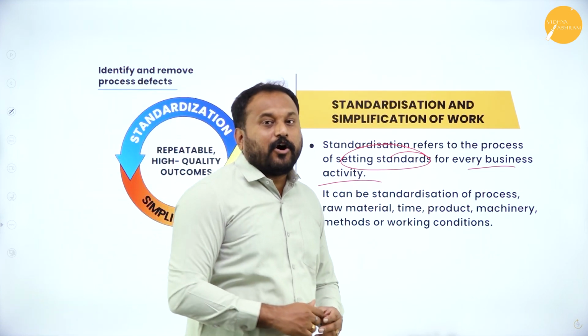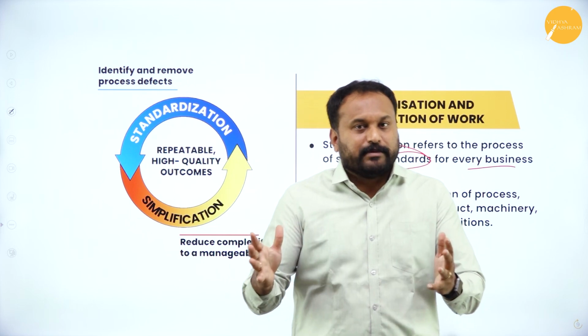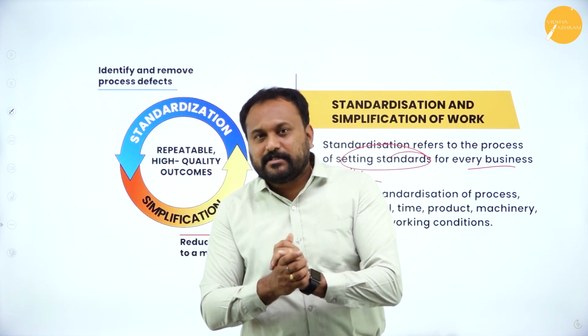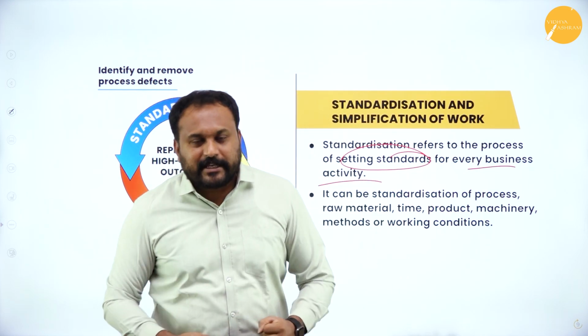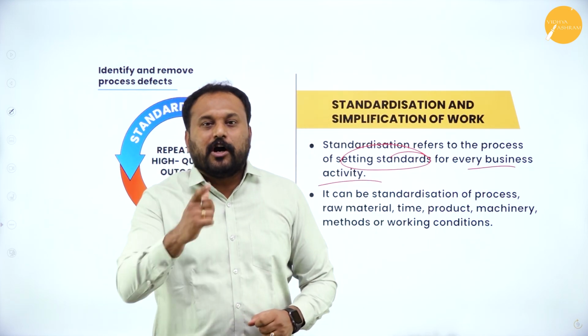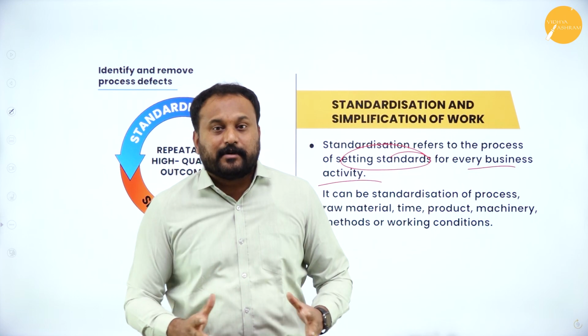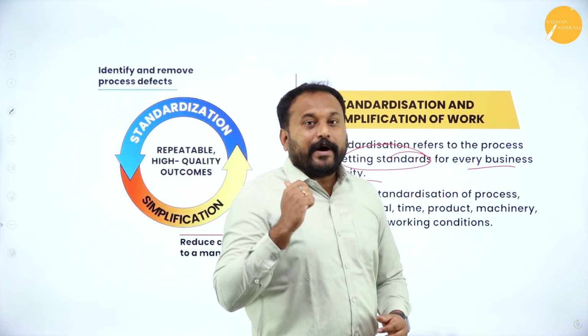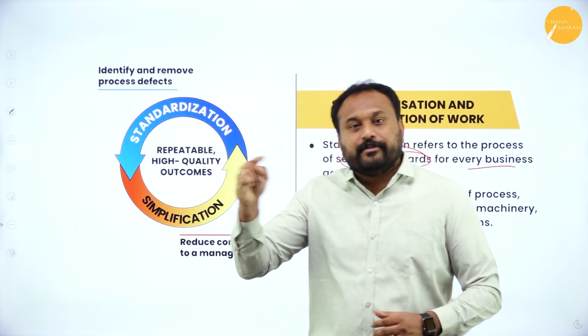In the same way, in an organization, for example a BPO, business process outsourcing, or KPO, knowledge process outsourcing, the manager comes and gives you 200 calls you are supposed to make. So the target is how much? 200. The standard is set. Why did he say 200 but not 250 or 150?